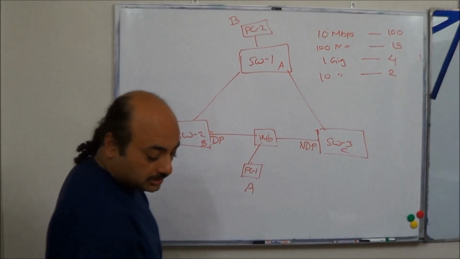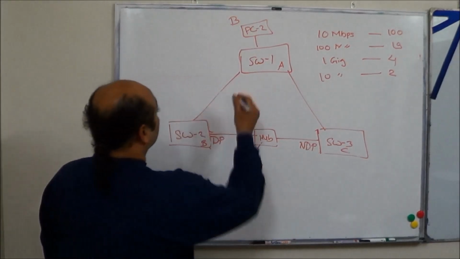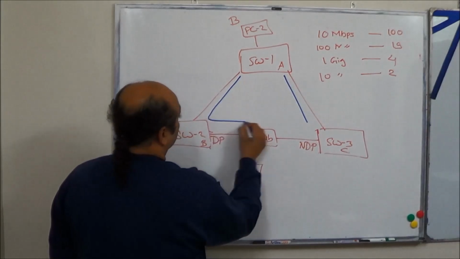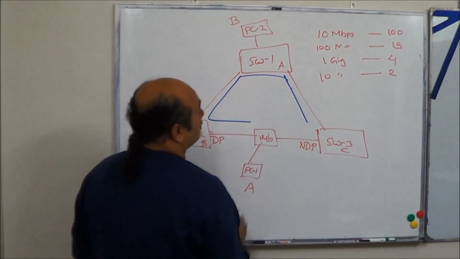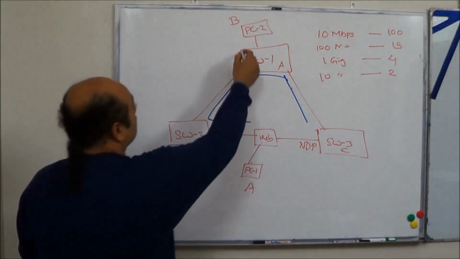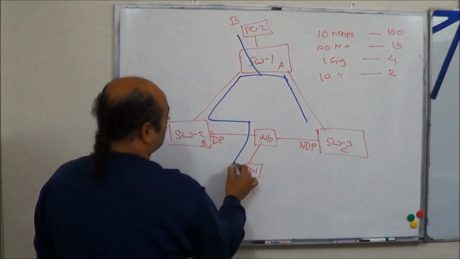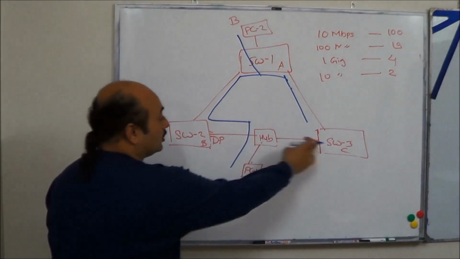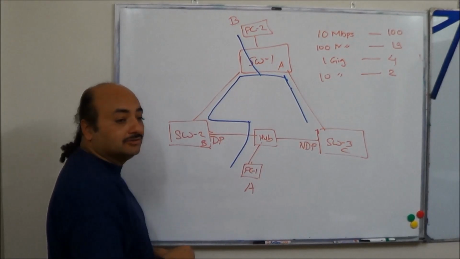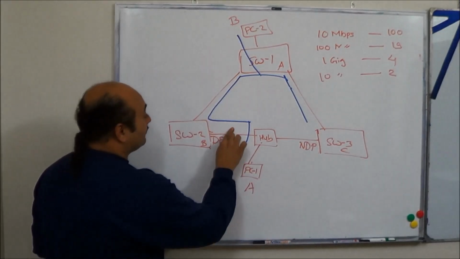And logically speaking, your topology will be like this. This is your topology as such. So PC2 can talk like this, go like this, and this is broken. And just in case this link fails,